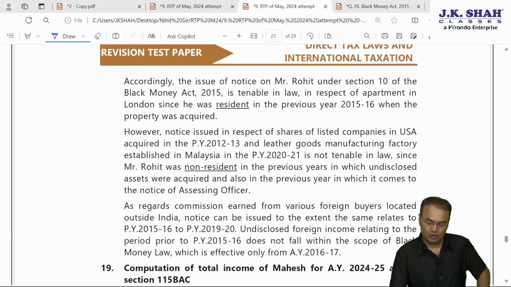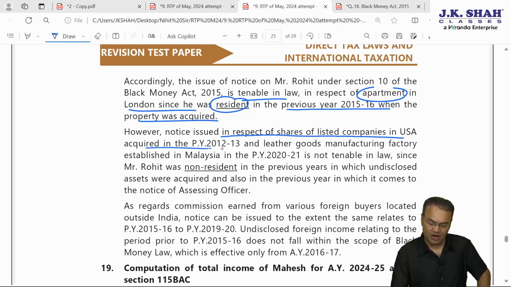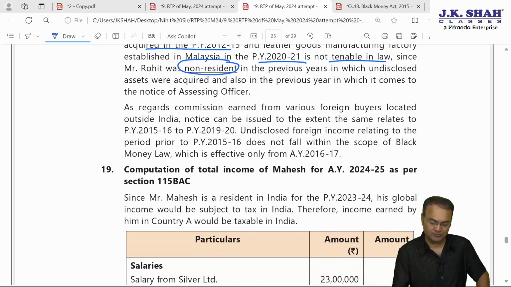Therefore, notice under section 10 is tenable in law in respect of apartment in London for financial year 15-16 because he was resident in that previous year. However, notice in respect of shares acquired in 12-13 and leather goods manufacturing factory in 2021 is not tenable because he was non-resident in both these years.